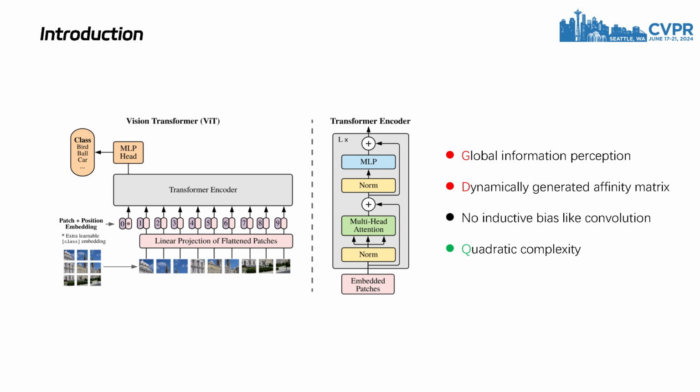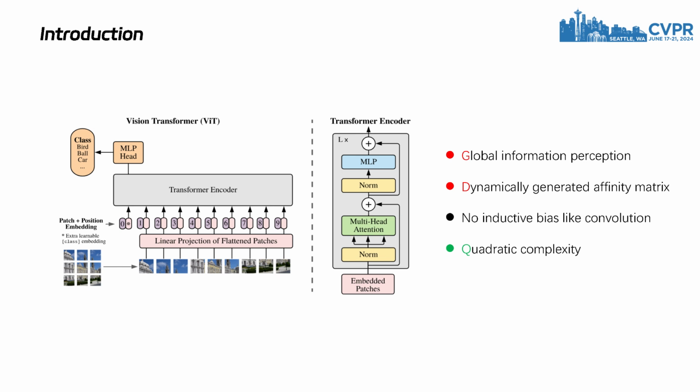Self-attention is a powerful feature extraction mechanism that has global information perception and can dynamically generate affinity matrices. In contrast, convolution can only perceive local information and has static affinity matrices, which gives self-attention a strong advantage over convolution operations. The lack of inductive bias is another important feature of the global self-attention mechanism, enabling vision transformers to build powerful data-driven models. On the other hand, convolution operates in a way that is more akin to human vision, allowing advanced convolution models to perform better on small datasets and learn faster.